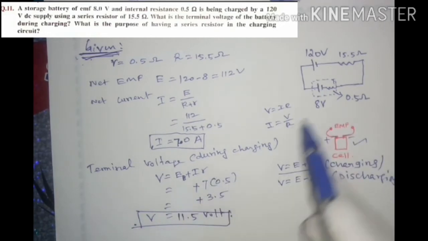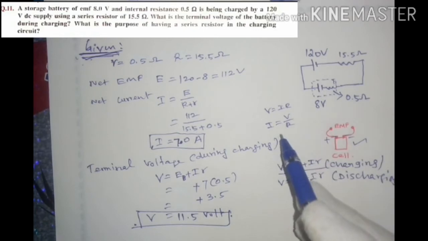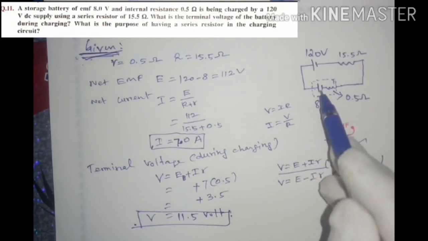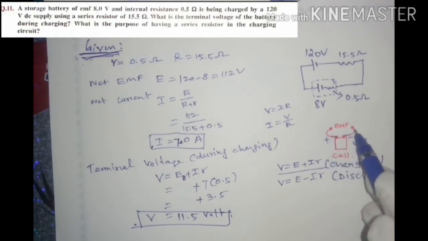Now in this condition, we are going to find the terminal voltage of the battery. First of all, we should know what we mean by EMF and terminal voltage. EMF of the battery or cell is defined as the potential difference between the two terminals of the cell in the open condition.